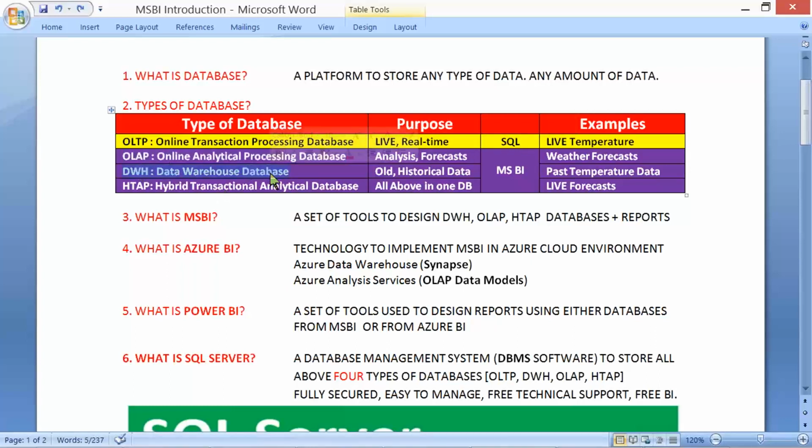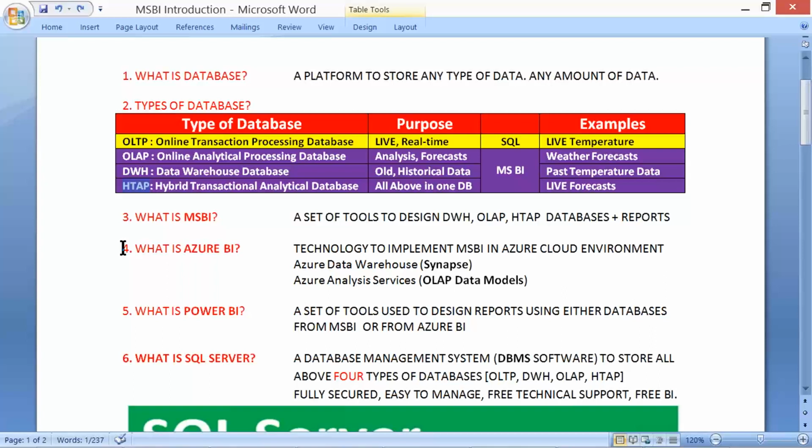Data warehouses store old historical data, which is the actual secret for the accuracy of analytics and accurate forecasts. The more data in the warehouse that you drill, the more accurate forecasts are probable. A mix of OLTP, OLAP and data warehouse together is equal to HTAP, hybrid transactional analytical databases.